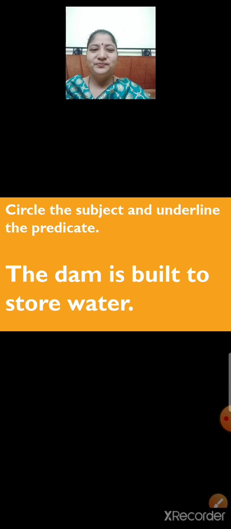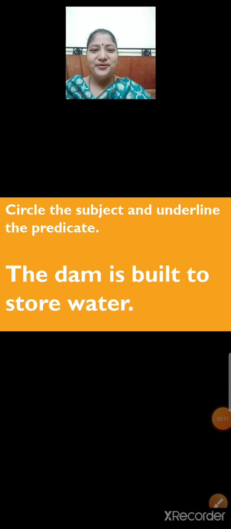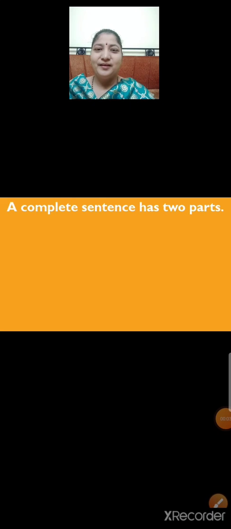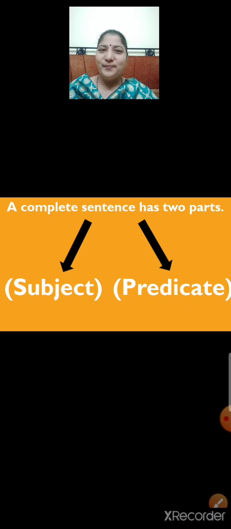So children, I hope you all have understood about the subject and the predicate. Now, let us recap what we have learnt today. We have learnt that a complete sentence has two parts: subject and predicate.